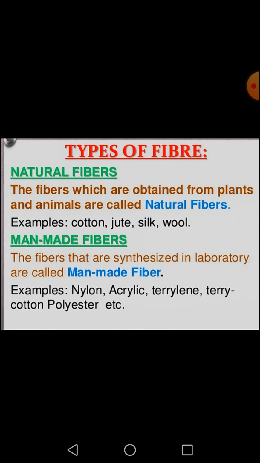On the other hand, silk we get from the silkworm, and wool we get from sheep, yak, alpaca. So different animals yield wool. These fibers which we get from animals are called animal fibers. So we can say plant fibers and animal fibers are included under natural fibers.